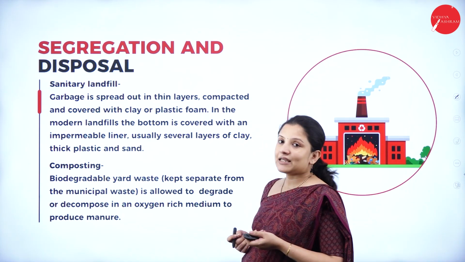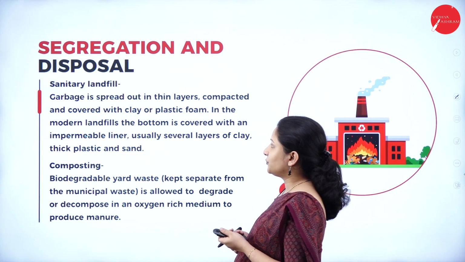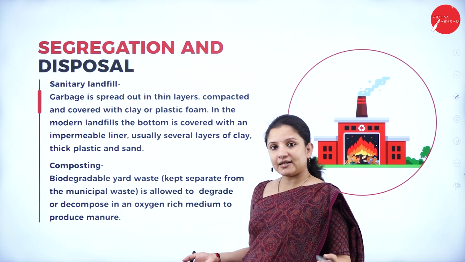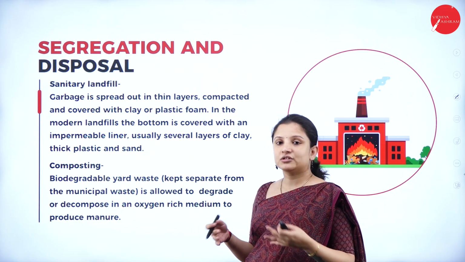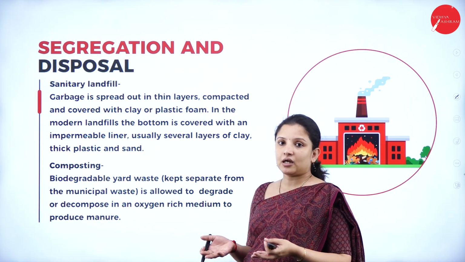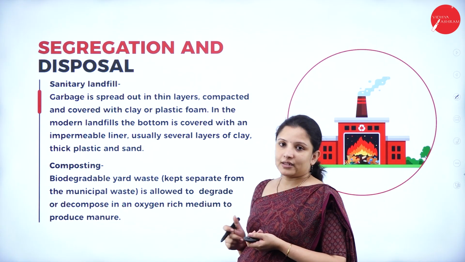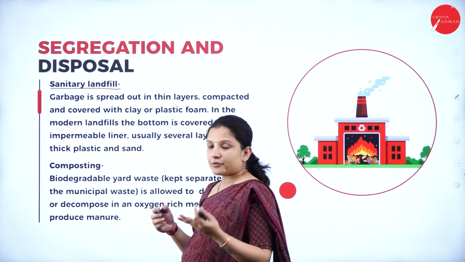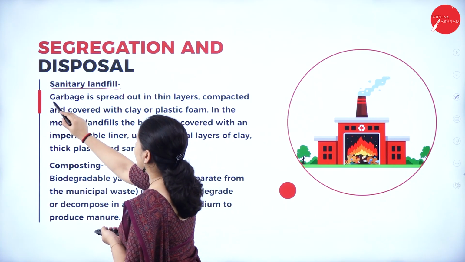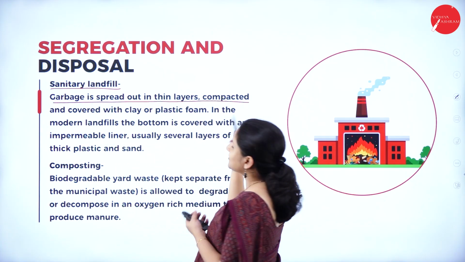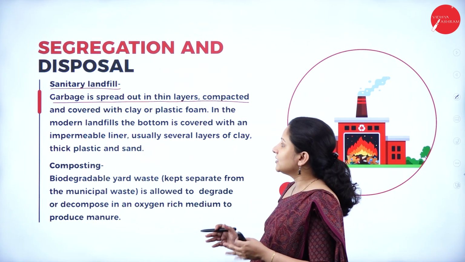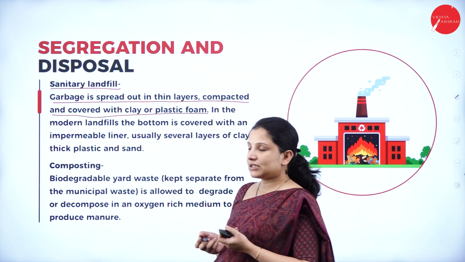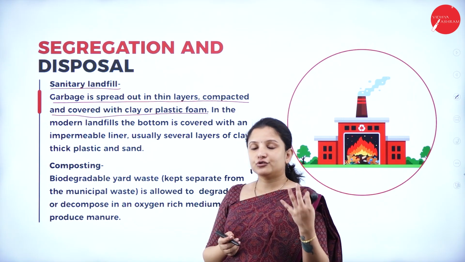Next is segregation and disposal. There might be some materials which cannot be recycled, cannot be reused, cannot be burned, and nothing can be done with them. So what can we do with them? For that, sanitary landfill can be done, wherein the garbage or solid waste that is collected is spread out in very thin layers, compacted, and covered with clay or plastic foam. That is what they used to do in earlier times.